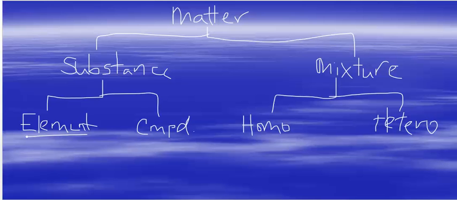Elements, those are pretty easy to recognize. They're on the periodic table. So if you see something on the periodic table, it is an element. Compounds aren't so easy to recognize for us just yet, but a compound is a combination of elements, and you can decompose compounds, but these are combinations of elements in a fixed ratio.